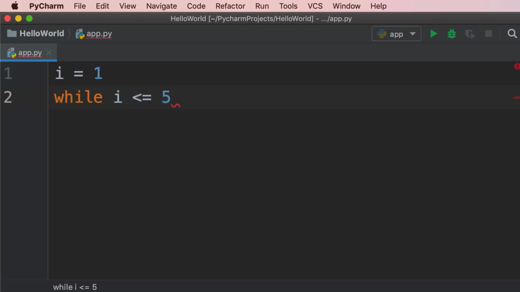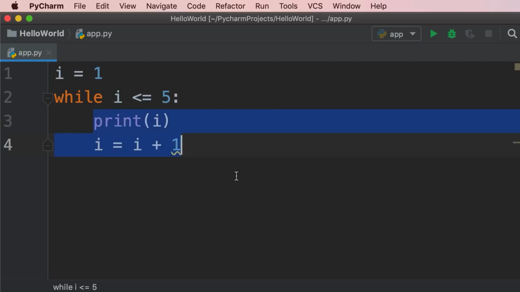So here we type a colon and press enter. Now we have a block of code. In this block, we can print i, and then we need to increment i by 1. So we set i to i plus 1. If we don't do this, i will always be 1, and this block of code will get executed indefinitely. It will never terminate. Basically, our program will continue running until it runs out of memory.